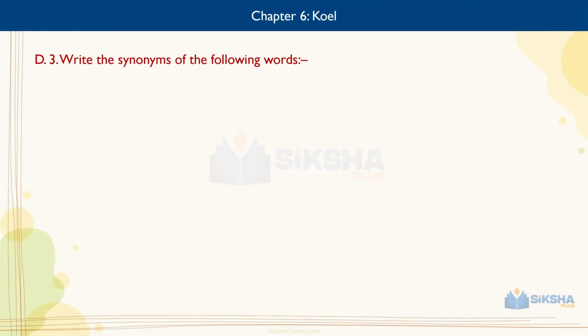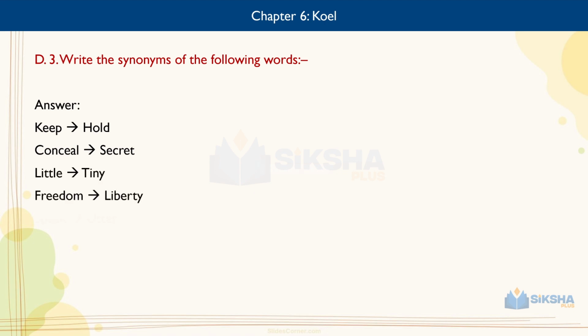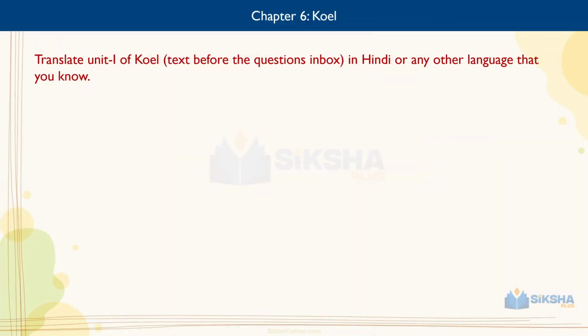Write the synonyms of the following words. Keep, hold; conceal, secret; little, tiny; freedom, liberty; speak, utter; sight, glance. Translation. Translate unit first of Koel text before the questions in box in Hindi or any other language that you know.